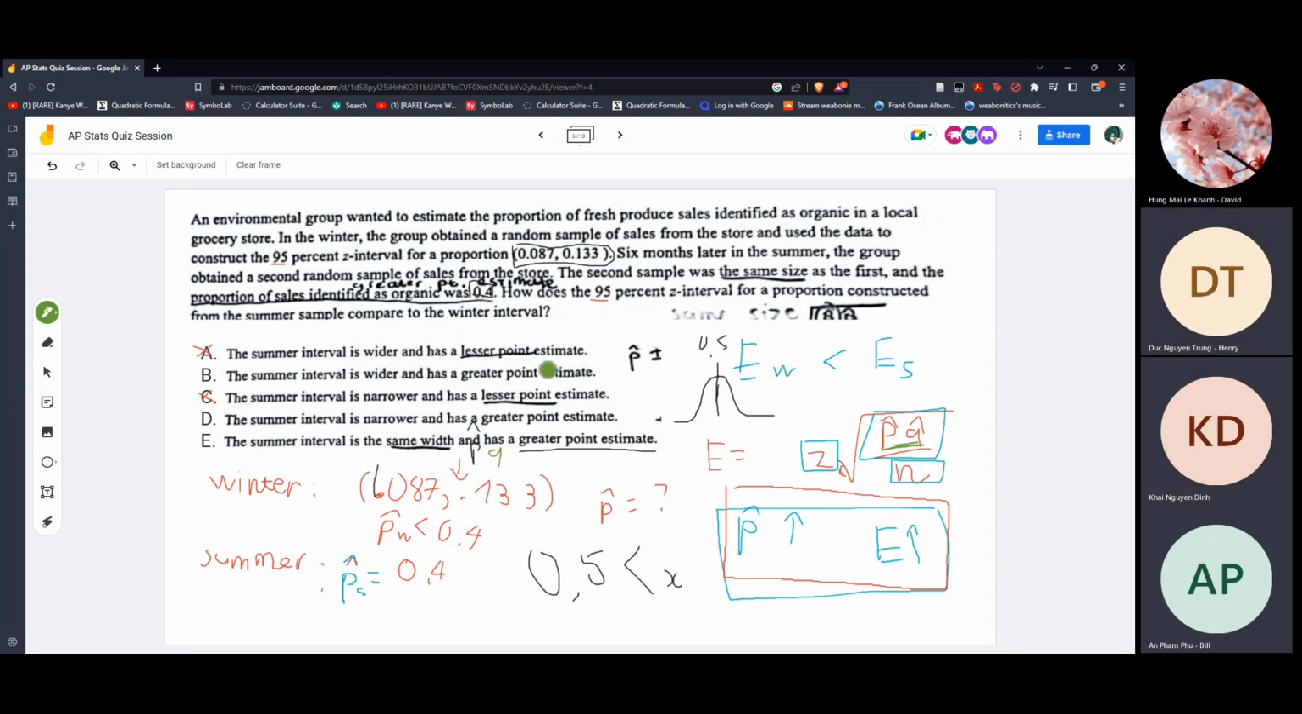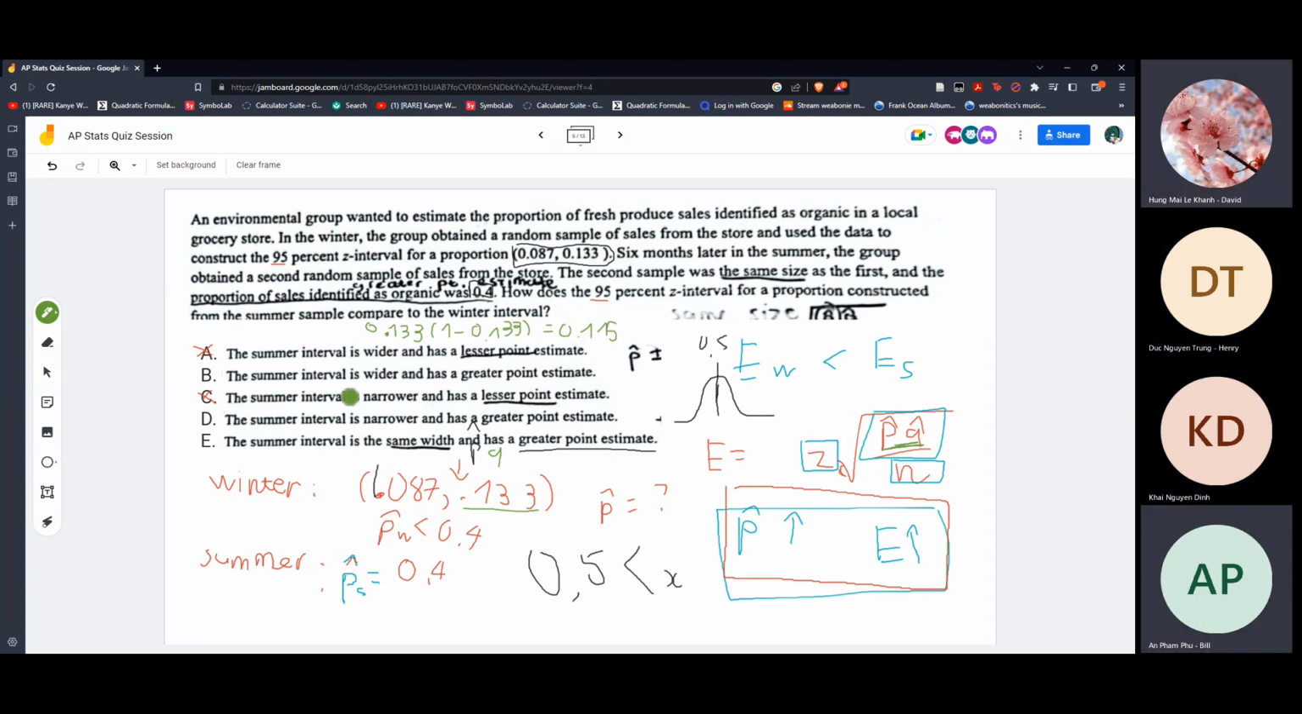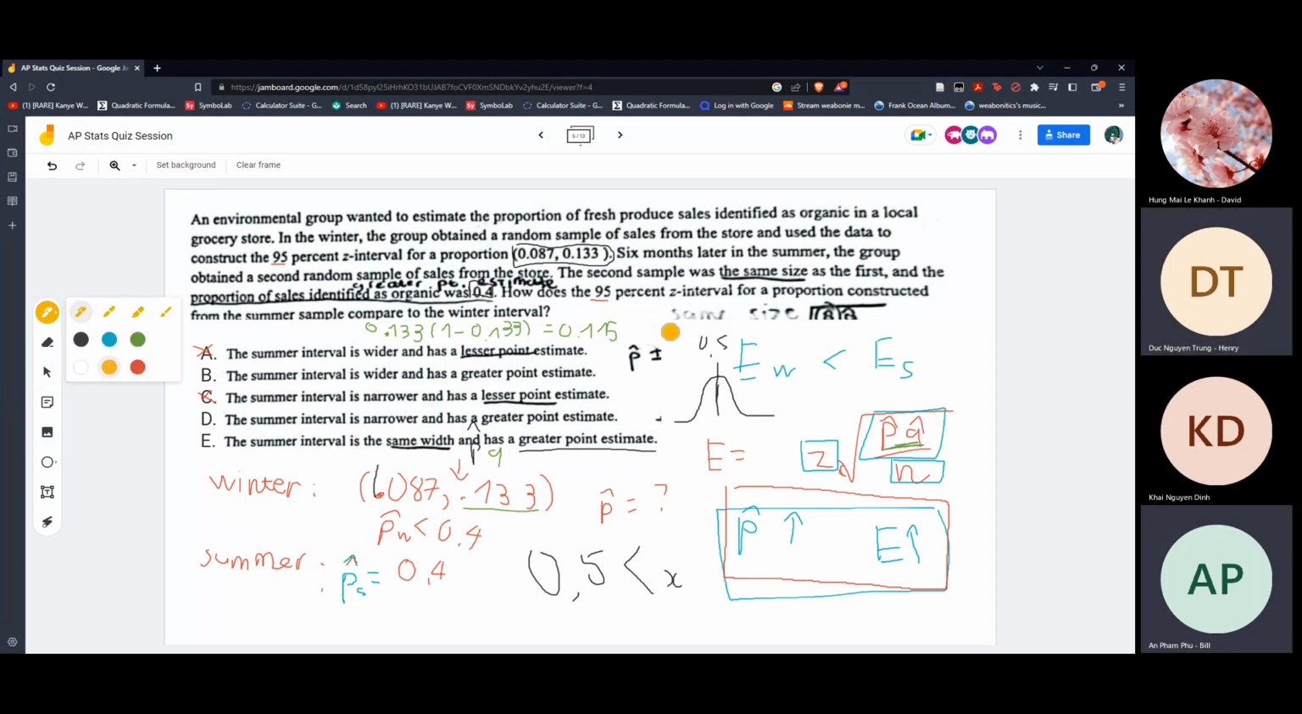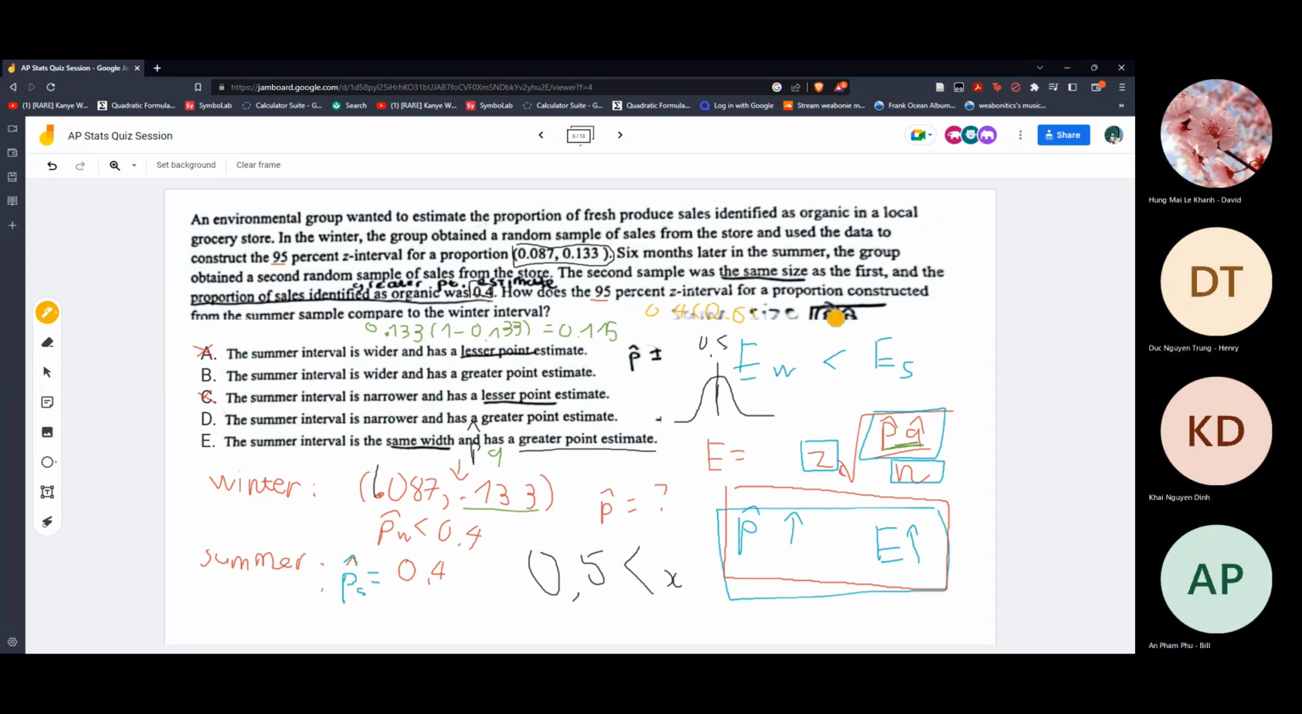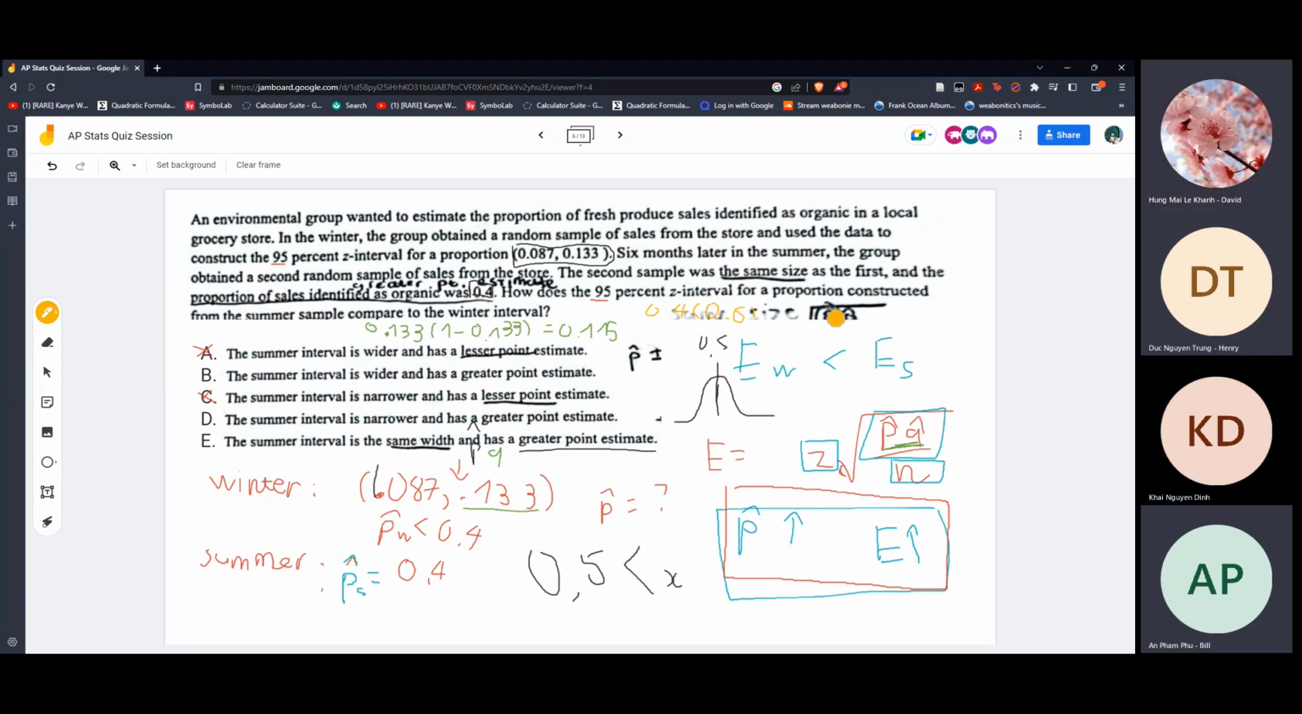Okay, so for winter, let's just take the winter P and Q. P multiplied by Q. I'm just going to take the biggest value in the range, just to make sure. So we take 0.133 multiplied by 1 minus 0.133, which gives me about 0.115. It's less than the other one. And now for the summer one, it is going to be 0.4 multiplied by 0.6, which would be 0.24.